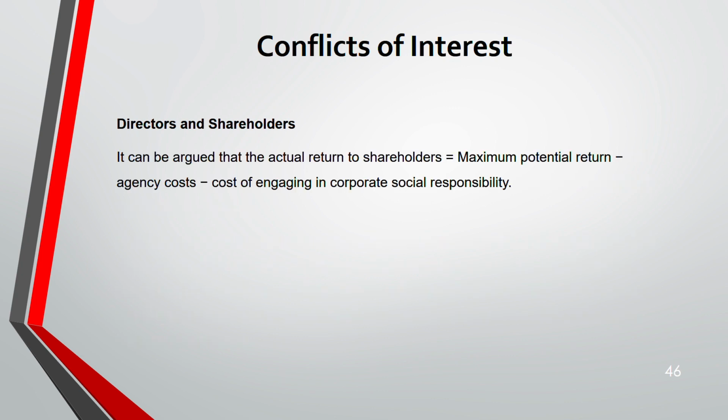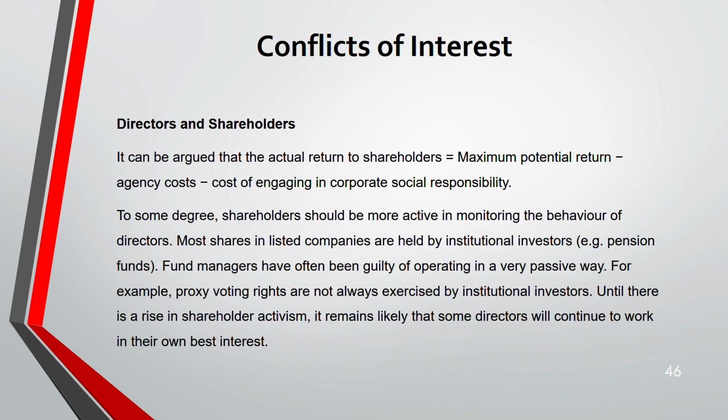Next. So it could be argued that the actual return to shareholders is simply the maximum potential return minus the agency cost minus the cost of engaging in corporate social responsibility, because they are costs. And to some degree, shareholders should become more active in monitoring the behavior of directors. They should not leave everything entirely in the hands of the director and trust everything at face value of what is told to them. No, they have to become more active, especially if they are shareholders of a listed company.